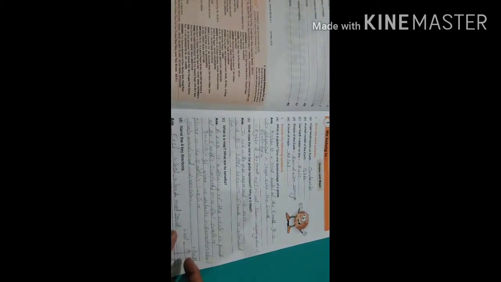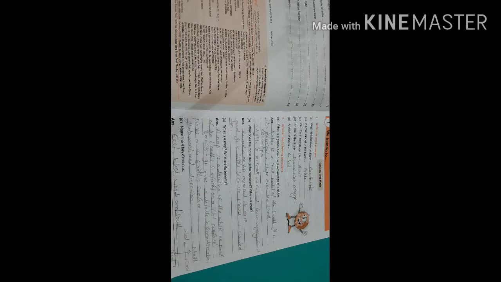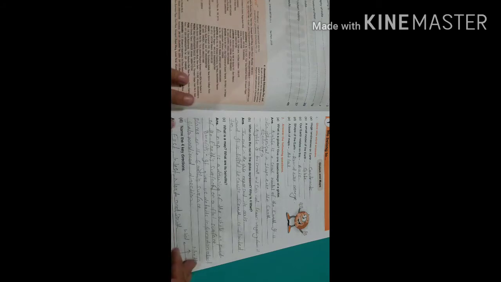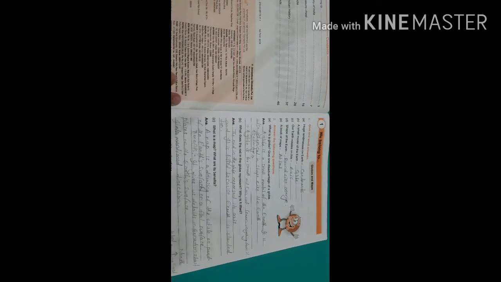We have all discussed our first chapter, that is globe and map. What is a globe, what is a map, how many types of map, and how to read a map. All the things we have studied. Can you remember? Yes, very good. So now it's time for our exercise part. Through the exercise we come to know how much we have learnt in this chapter.